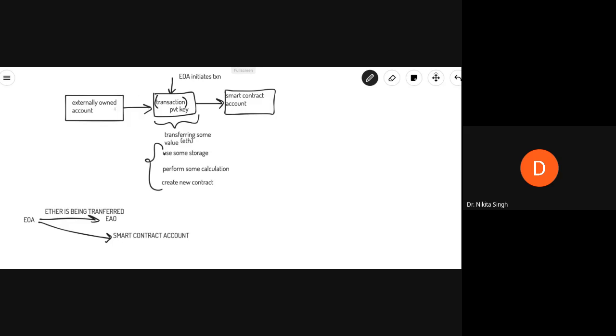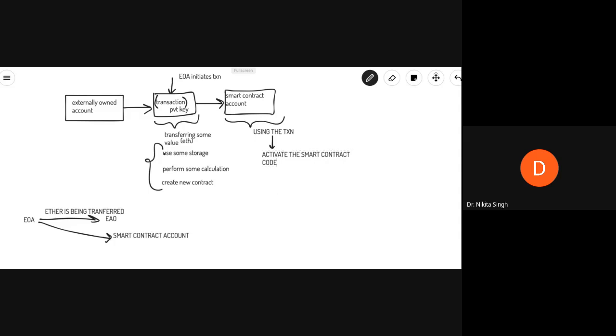So the externally owned account creates a transaction, and using that transaction, it can activate the smart contract code.